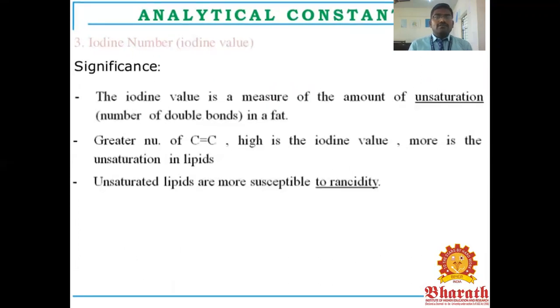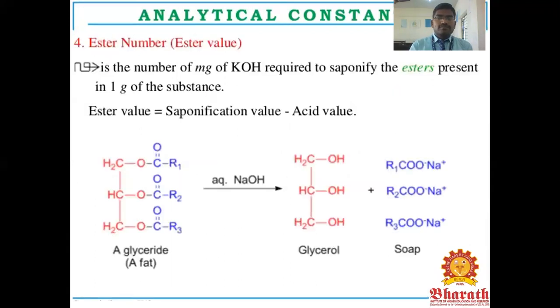What is the significance of the iodine value? The iodine value is a measure of the amount of unsaturation, the number of double bonds in a fat. The greater the number of C=C double bonds, the higher the iodine value, and the more unsaturated the lipids. Unsaturated lipids are more susceptible to rancidity.